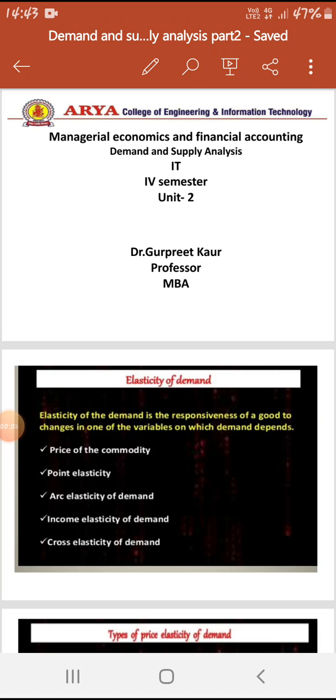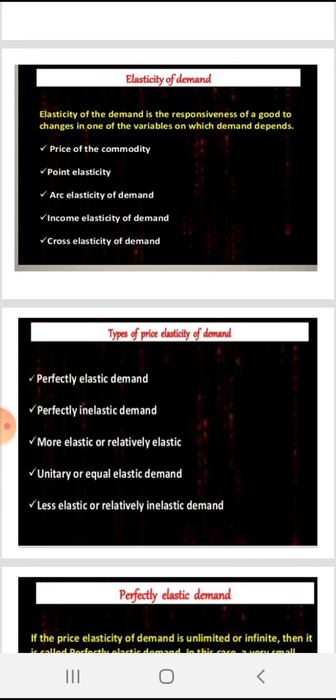Hello students, the topic is demand and supply analysis, especially the elasticity of demand. Elasticity of demand is the responsiveness of a good to change in one of the variables on which demand depends. That is, it can be the price of the commodity, point elasticity, arc elasticity of demand, income elasticity of demand, and cross elasticity of demand.